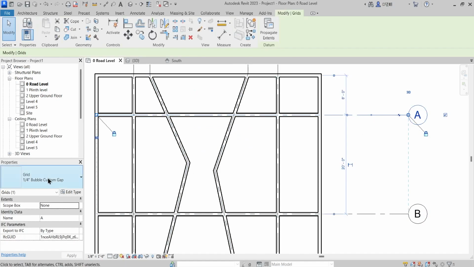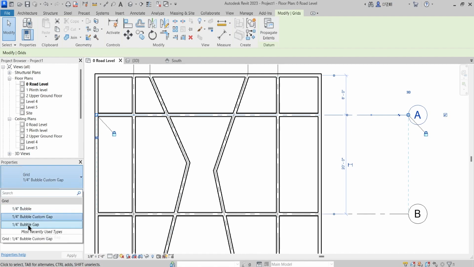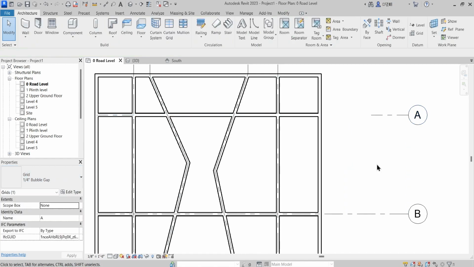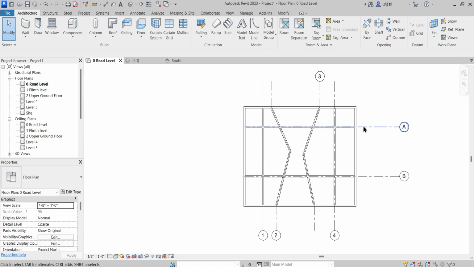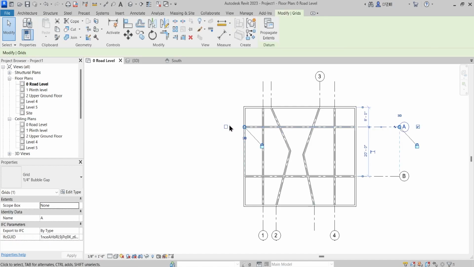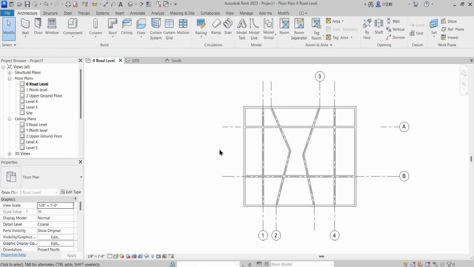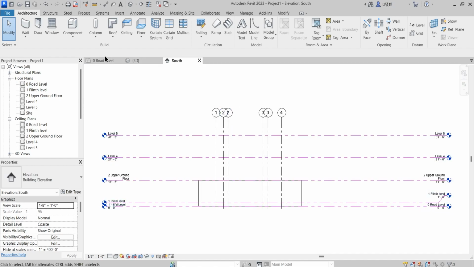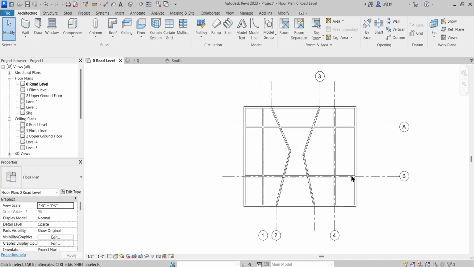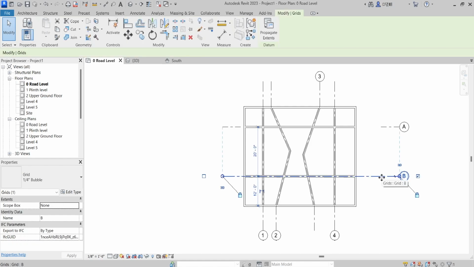If I select this and go to 1/4 bubble gap, then that will completely get rid of the line in the center segment. You will get rid of the center segment, and this grid line will reference lines only at the ends. So just like we edited the levels, we are also going to edit these grid lines and make our own grid line.